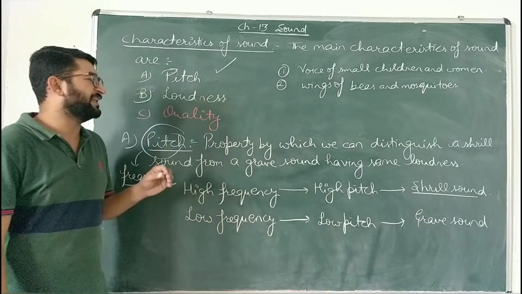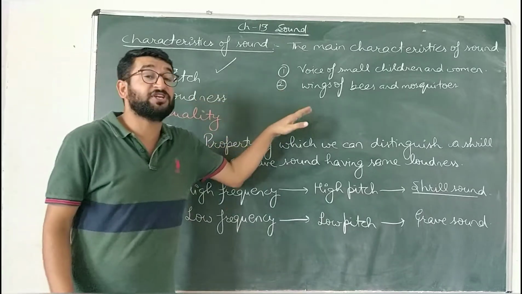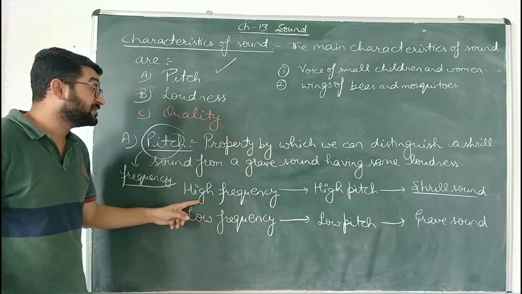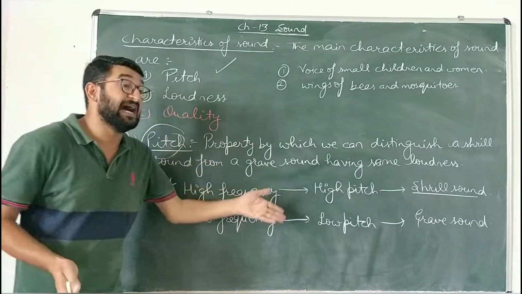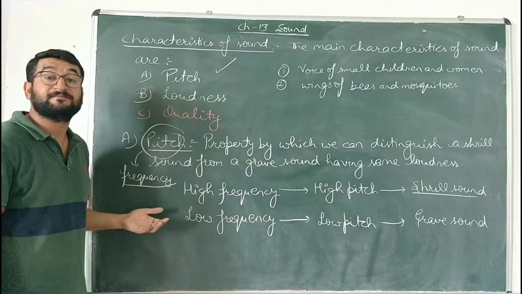They produce a very sharp sound. Why? Because the frequency of the vibration of their wings is very high. High frequency means their wings produce high pitch, and high pitch means the sound is shrill.